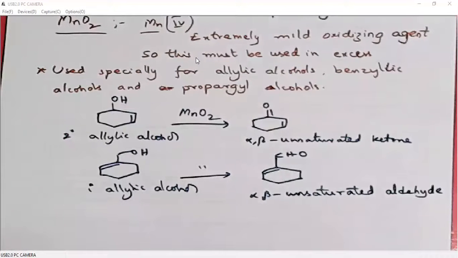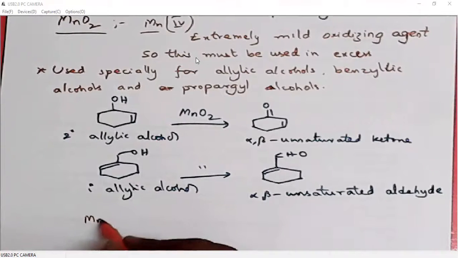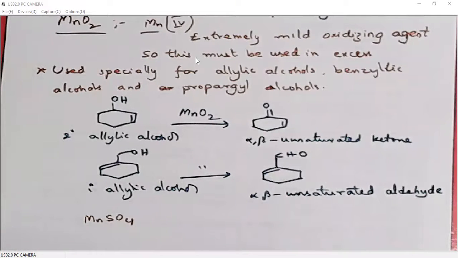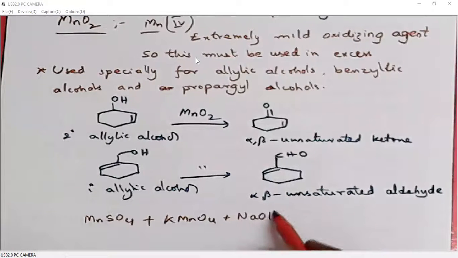To avoid this problem, we will prepare it freshly whenever we want. We take a three-necked flask, dissolve MnSO4 in water, and from one neck add KMnO4 dropwise, and from the other neck add sodium hydroxide, under high temperature.